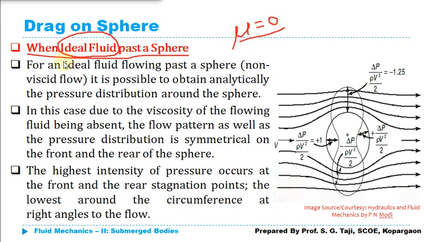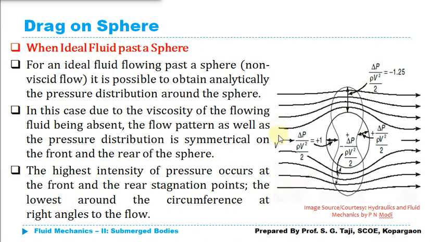And we also know that ideal fluid does not exist, and those fluids are only imaginary fluids. So this case is also imaginary, and whenever we are going to calculate pressure distribution or drag on the sphere when an ideal fluid is going to pass that sphere, that whole case will be imaginary, and whatever the pressure distribution can be only plotted by analytical method. So we will start with this case.